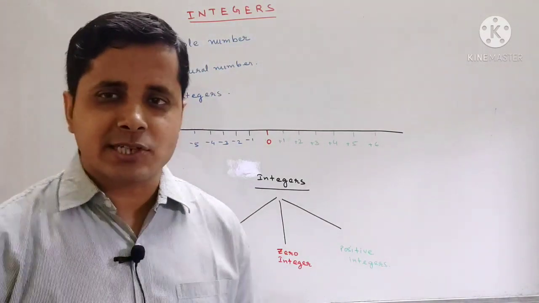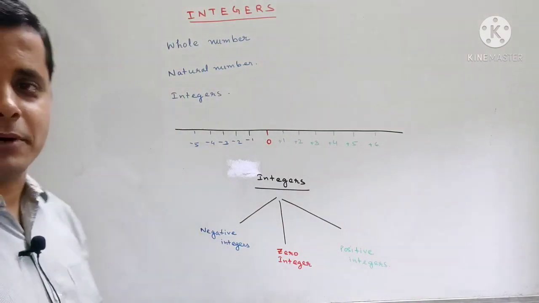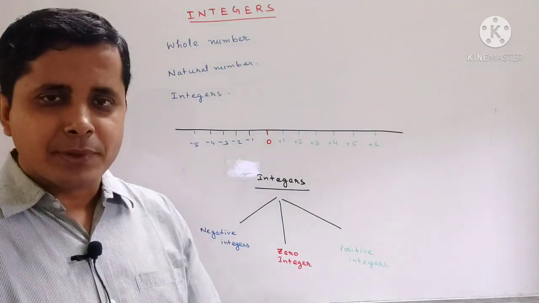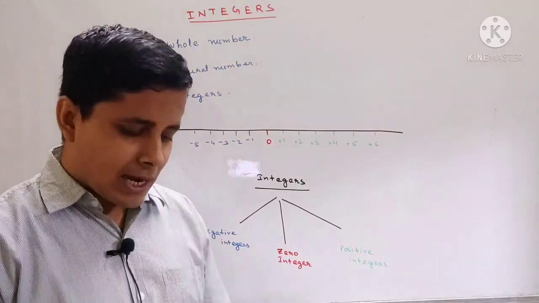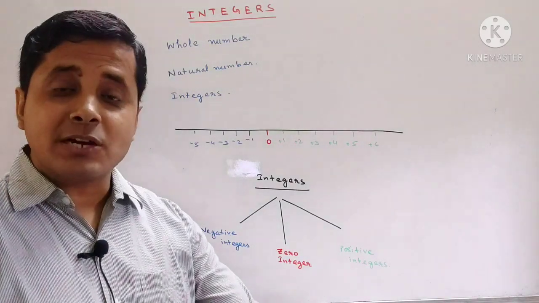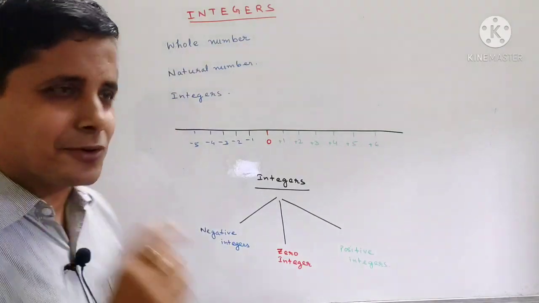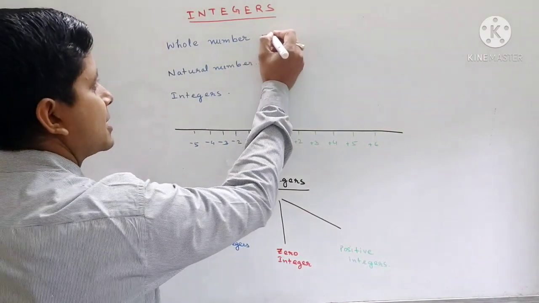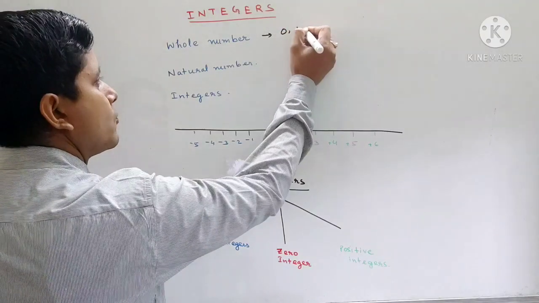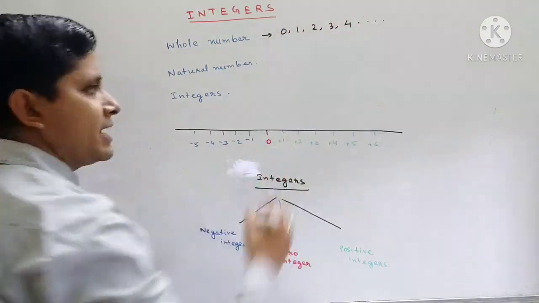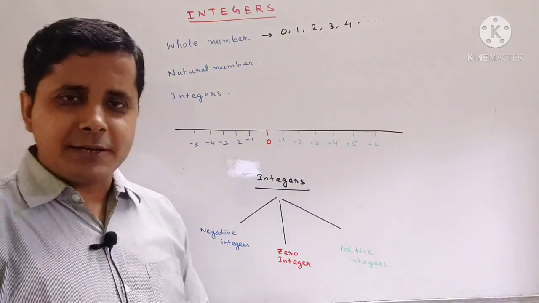Before that we will understand what is a whole number. You might have read in class 6 also. Whole numbers are the numbers which start with, yes, what is the correct answer? Whole numbers start with 0. You are right. So whole numbers start with 0, 1, 2, 3, 4 and go on, right?